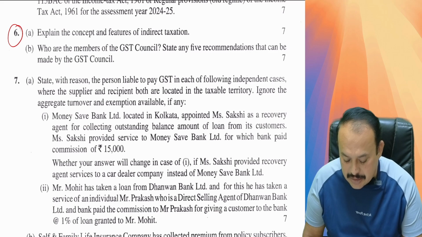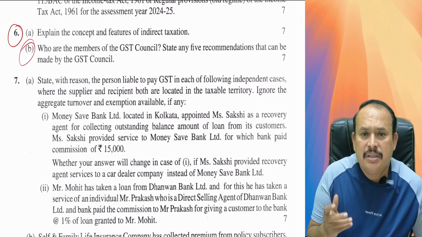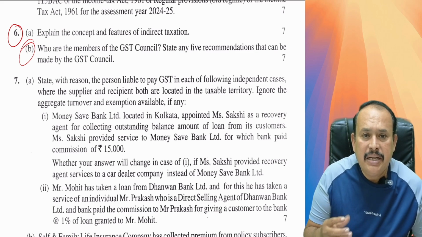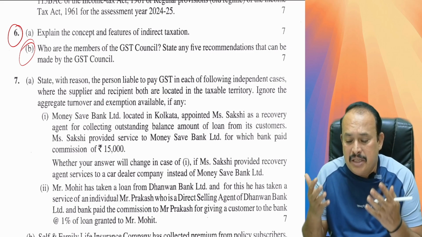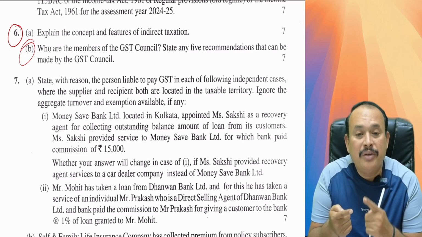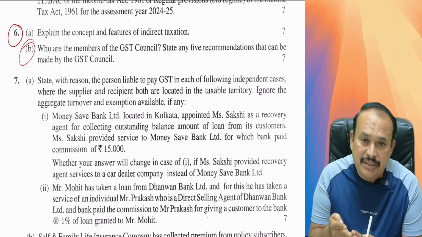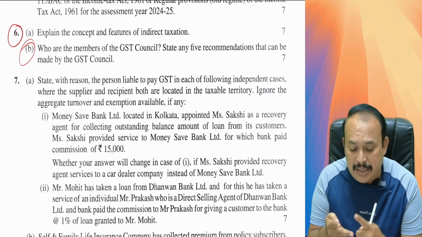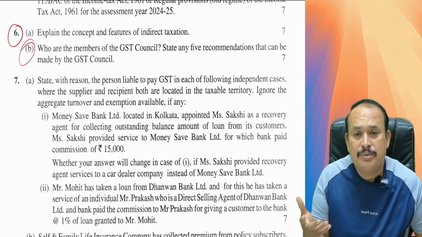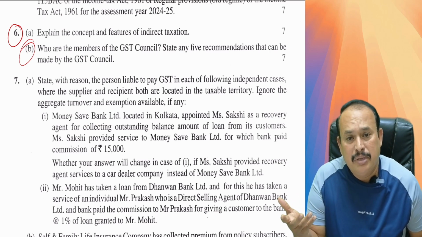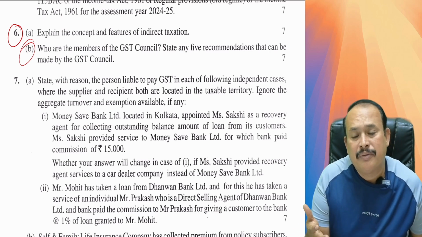Further referring, my dear friends, question number 6, sub-point B. Who are the members of the GST Council? State any 5 recommendations that can be made by the GST Council. Very simple, my dear. The GST Council consists of the Union Finance Minister as chairperson, the Union Minister of State for Finance as vice chairperson, and all the states nominating their finance ministers or revenue ministers as members, or any state can nominate any of their ministers as a member of the GST Council.